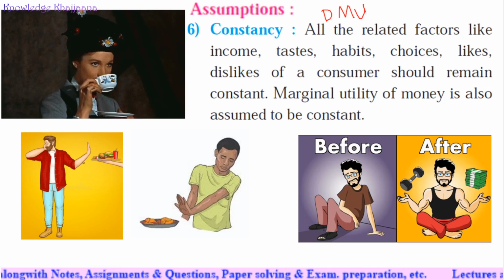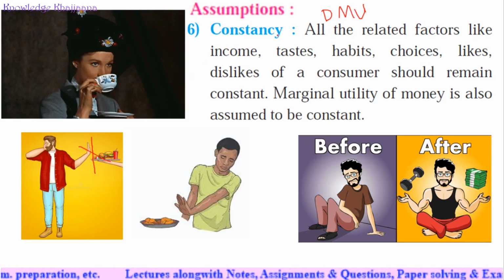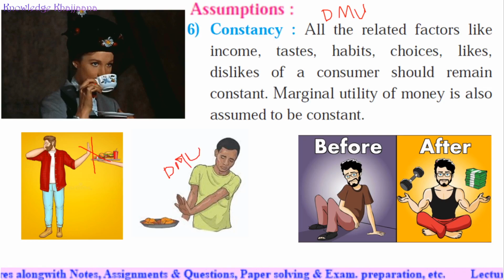If a person was liking some dishes, but is not liking these dishes now, his likes have changed, then this is against the assumption. If he is not liking these dishes, then it is not applicable for learning diminishing marginal utility. It is assumed that his likes remain the same. Before, he didn't like to go to the gym and earn money.